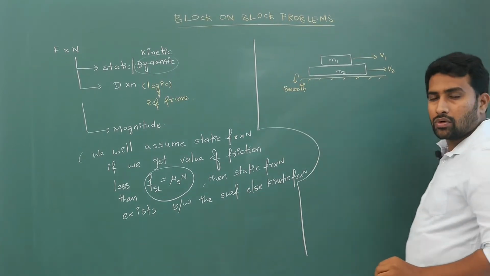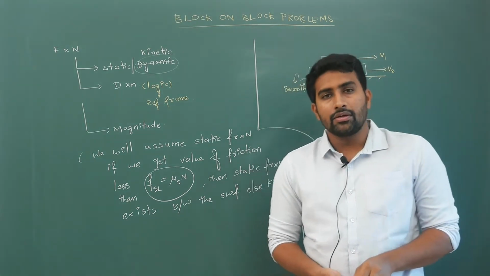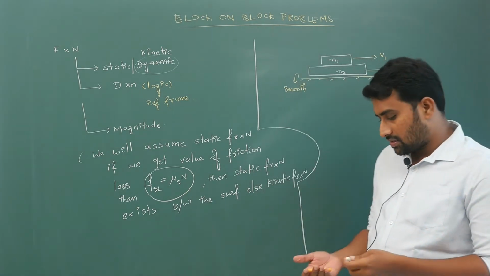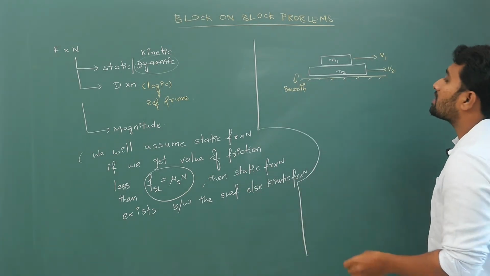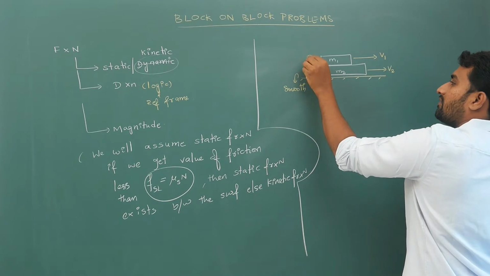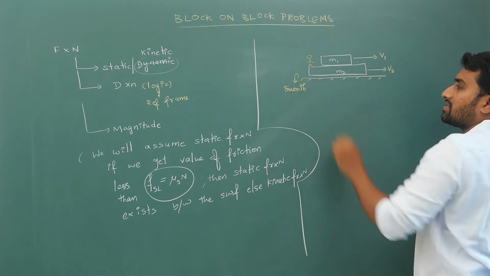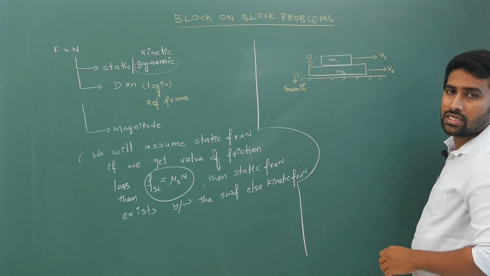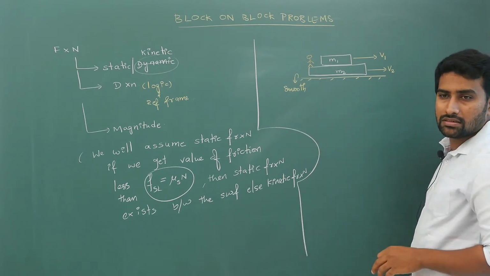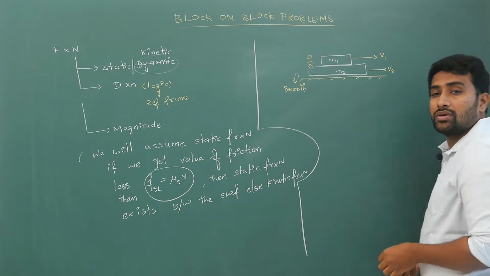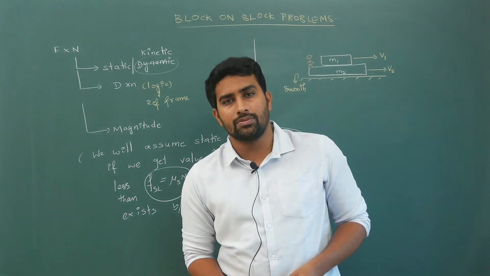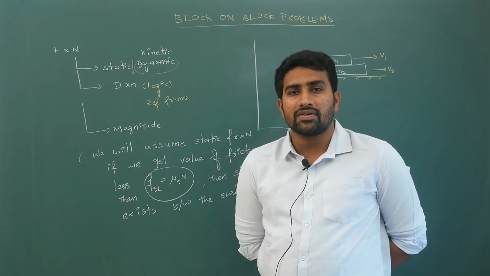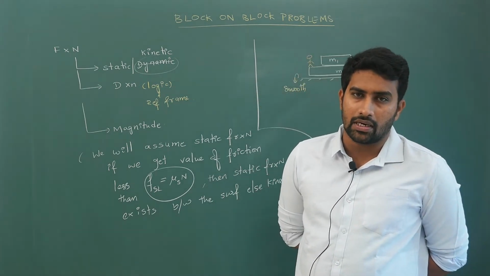Now I have told you, between two blocks, if you are trying to decide whether it is static or kinetic friction, you have to stand on one of these surfaces. So if you are standing on m2, with respect to m2, if m1 moves it is kinetic friction, and if m1 doesn't move it is static friction. There will be static friction between the surfaces if the surfaces are relatively at rest with respect to one another.